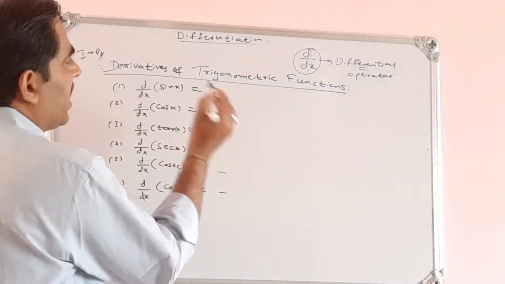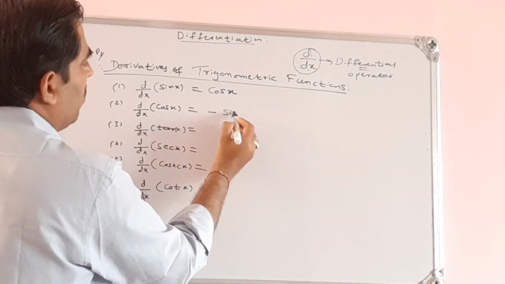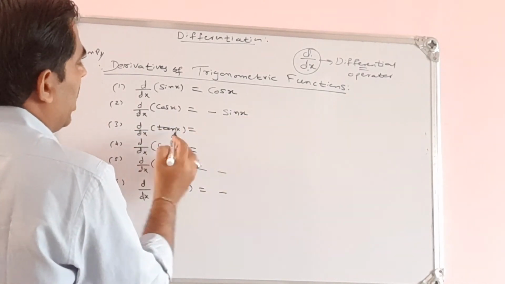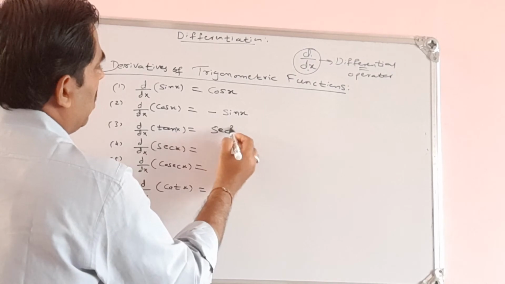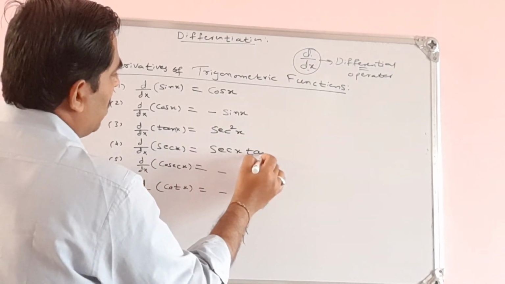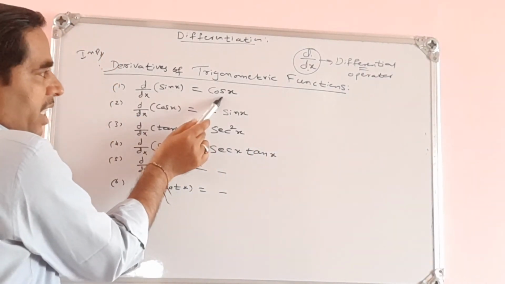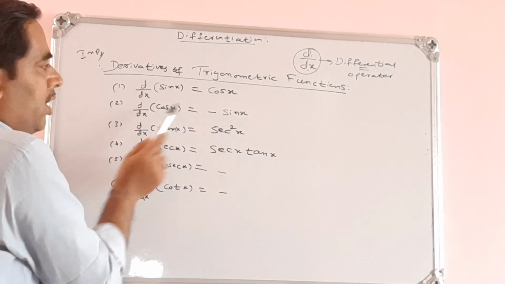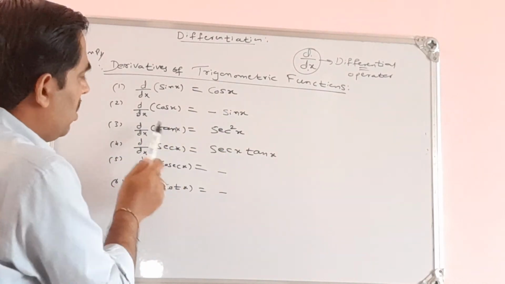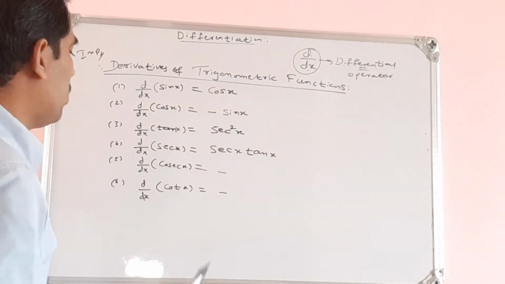Derivative of sin x is what? Cos x. Derivative of cos x is minus sin x. Then derivative of tan x is what? Secant square x. Derivative of secant x is what? Secant x into tan x. So derivative of sin x is cos x, derivative of cos x is negative sin x, derivative of tan x is secant square x, and derivative of secant x is secant x into tan x.